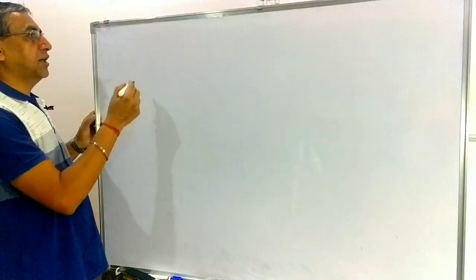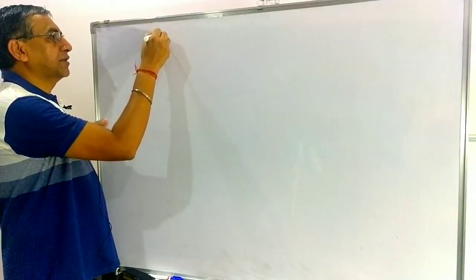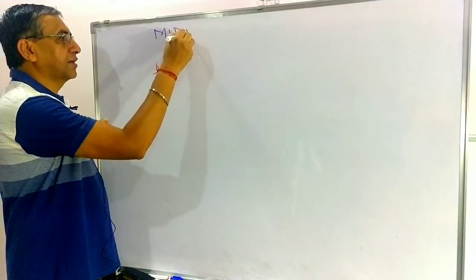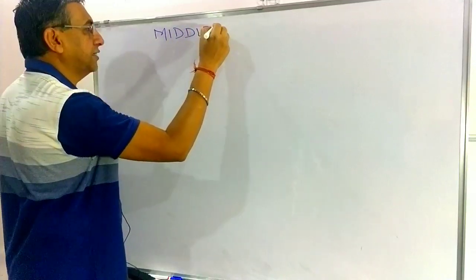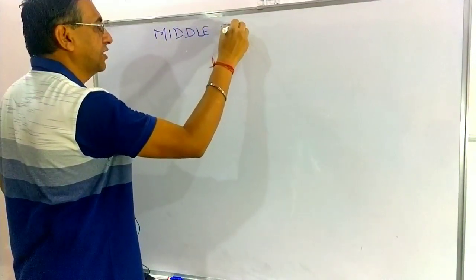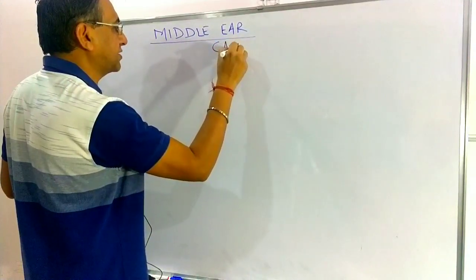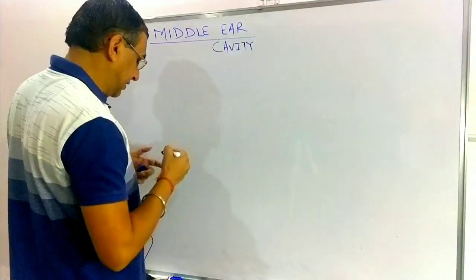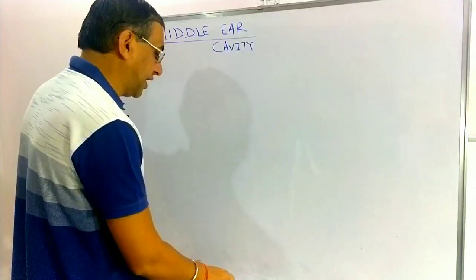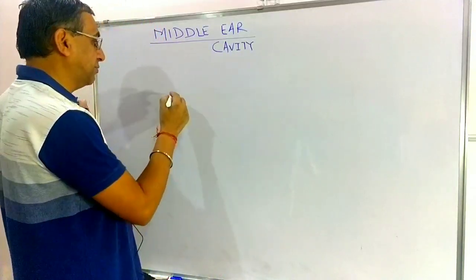Now we are coming to the second part of the ear, that is known as the middle ear. Now we are going to discuss the middle ear. The middle ear is a cavity-like structure. So see the diagram carefully related to the middle ear.